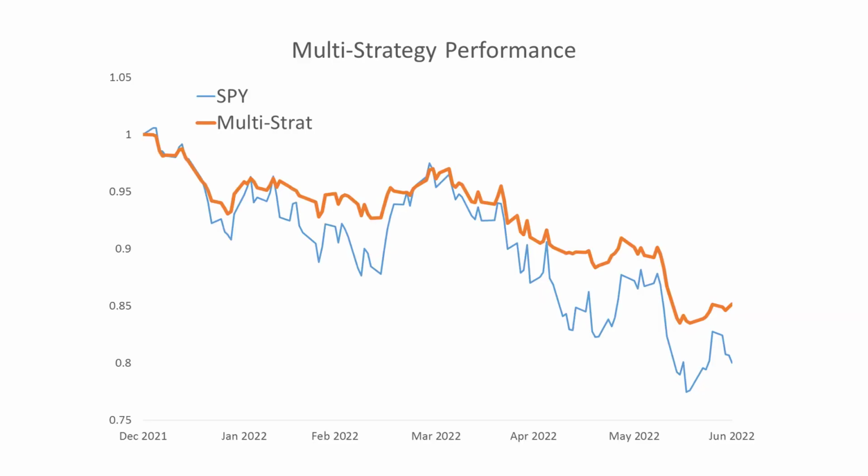So the combined multi-strategy portfolio outperformed the S&P 500 slightly for the first half, but at the end of the day, it's also down for the first half. However, the multi-strategy portfolio's performance is much less volatile than that of the S&P 500, which actually experienced more drastic moves. So this is the expected resilient nature of the multi-strategy portfolio.